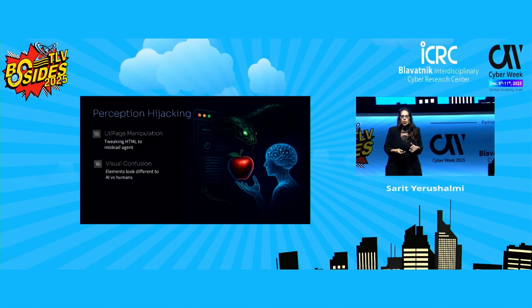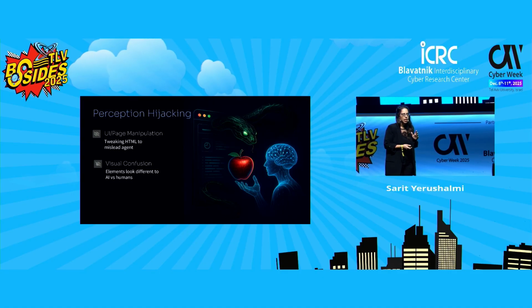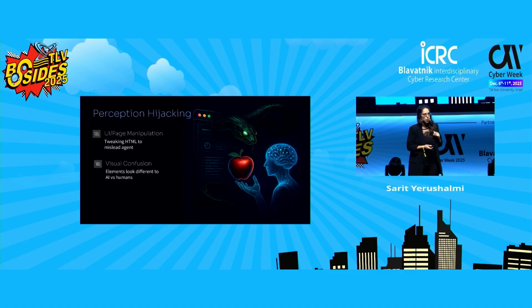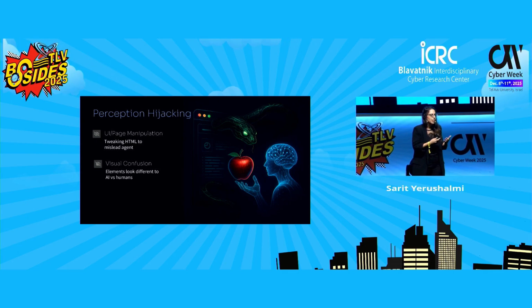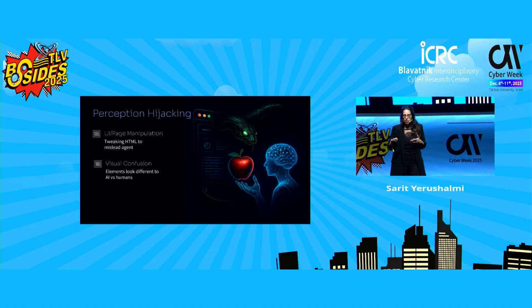Now, it doesn't have to be complex. Even a small visual change can fool the agent. The result is what we call visual confusion. The agent believes that it is performing the right action, a safe one, but in reality it is being guided into a trap, from redirects and malicious sites to drive-by downloads.